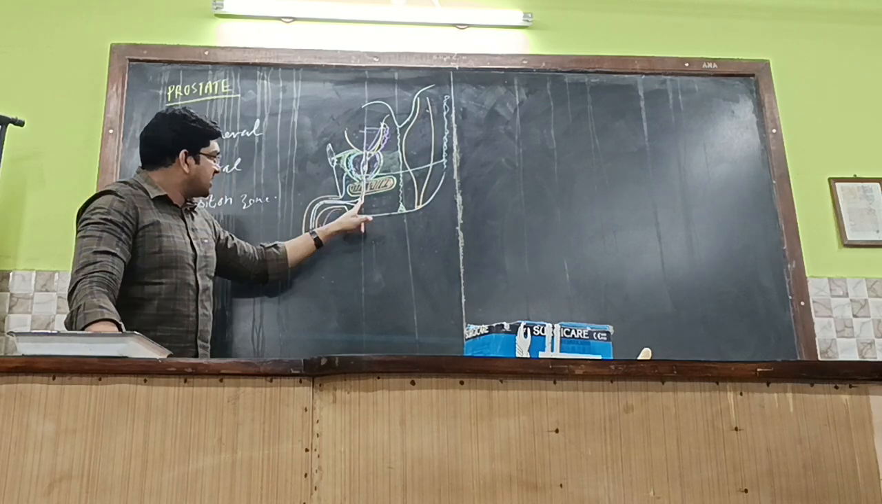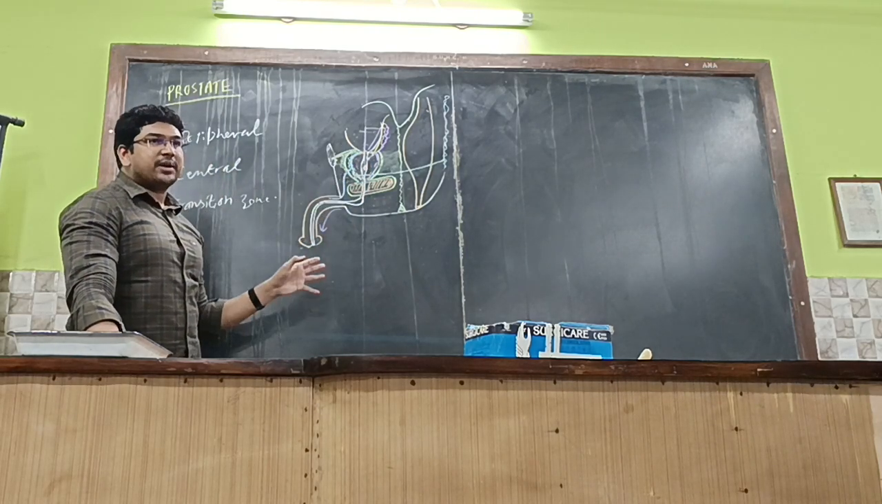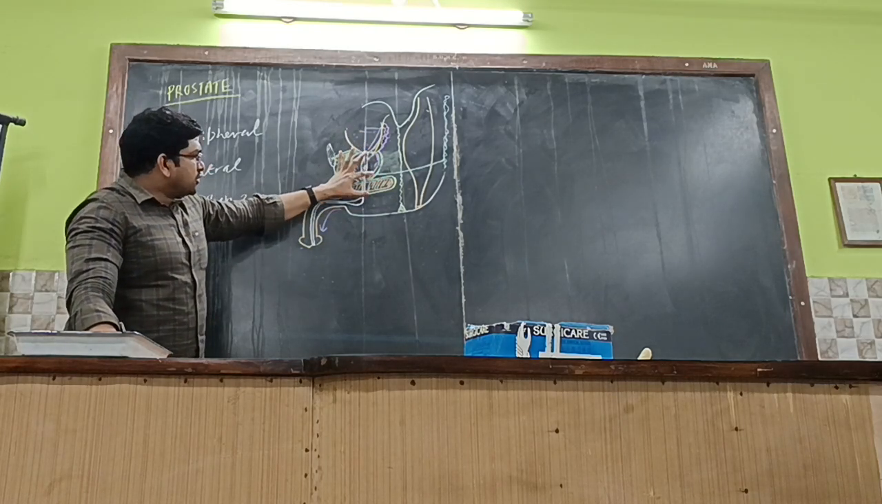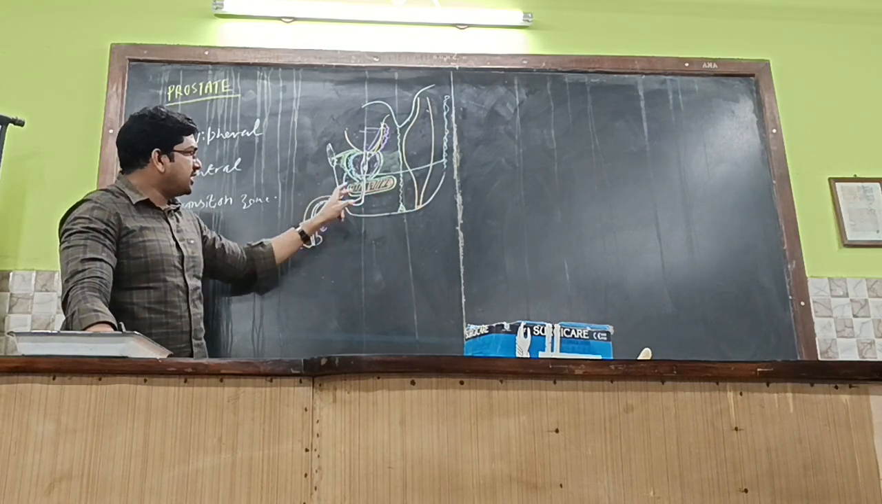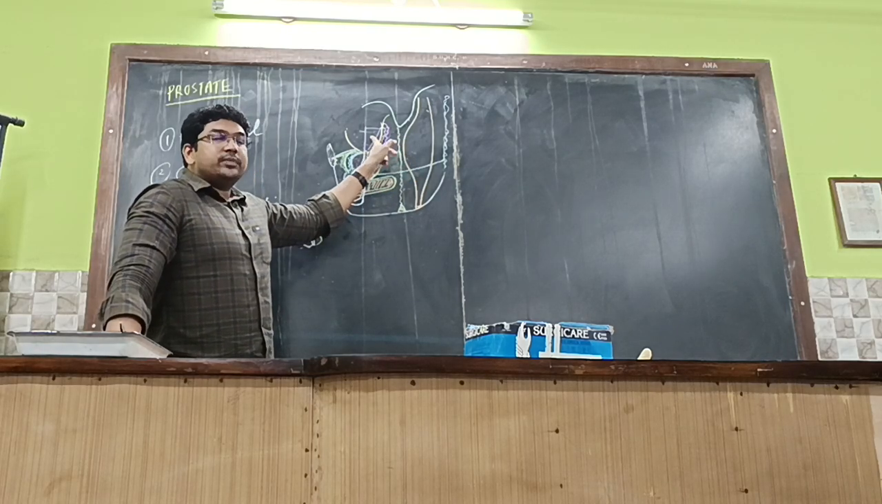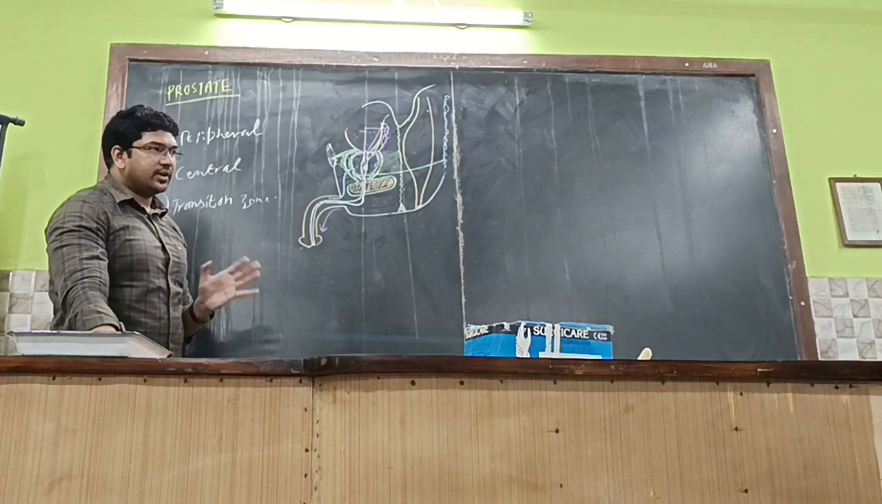The same supply is for the urethra also. The male urethra also will be supplied by the same arteries, just easy to remember. So the urethra is passing through the prostate, so it will also be supplied by the pudendal artery, internal iliac artery, middle rectal artery, and inferior vesical artery.